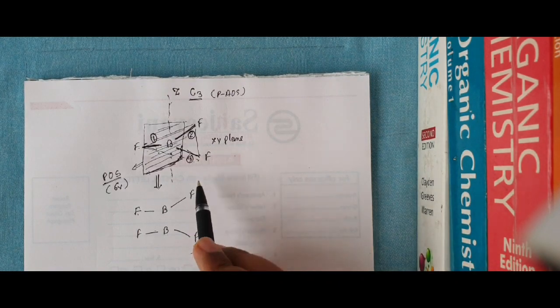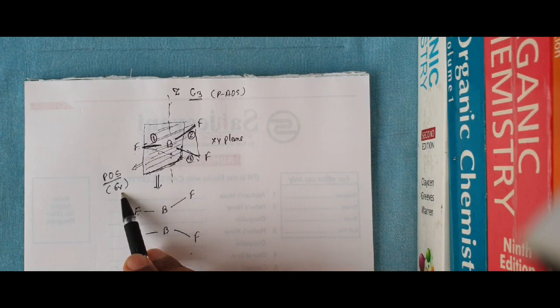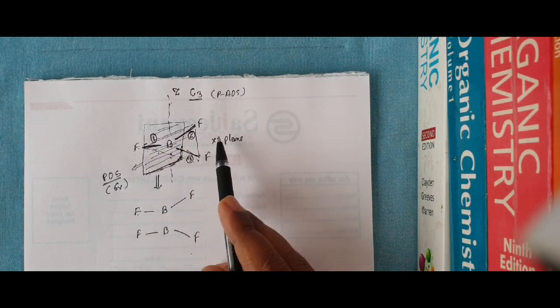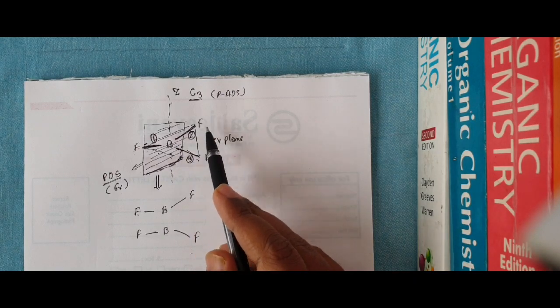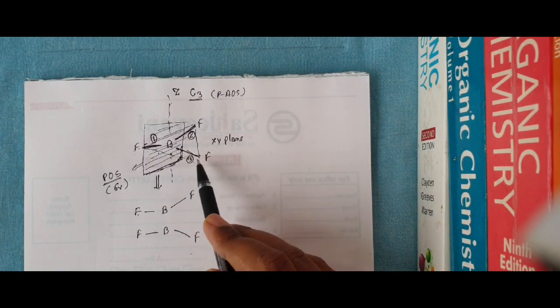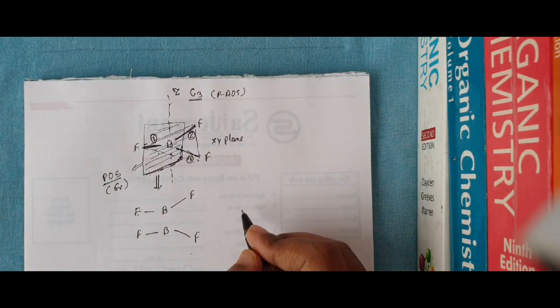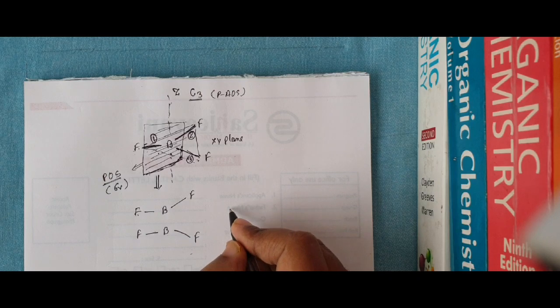It means we will get three sigma v: first with respect to the first BF bond, second with respect to the second BF bond, and third with respect to the third BF bond.